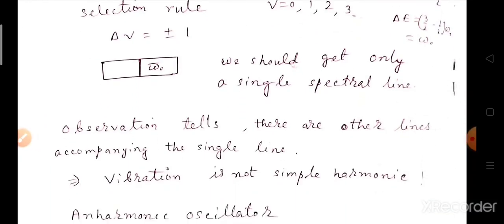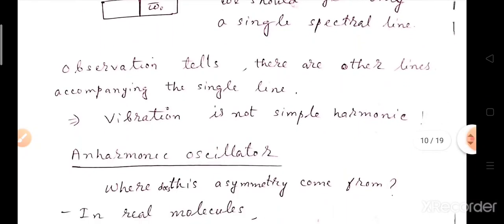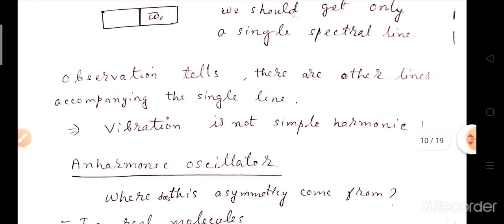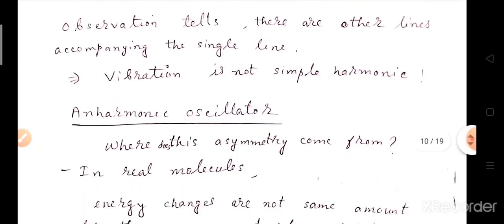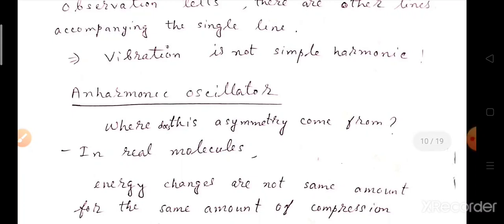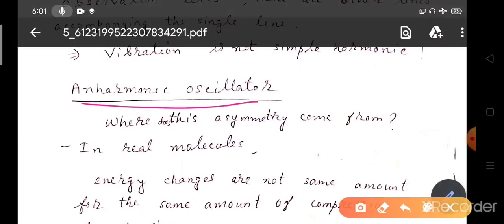But what observation tells us is that there are also other lines accompanying this single line. So our assumption that the vibration is simple harmonic is not correct, and the vibration is actually not simple harmonic. What should we understand here? The simple harmonic oscillator model of oscillation or vibration is not correct. We should know about the anharmonic oscillator.